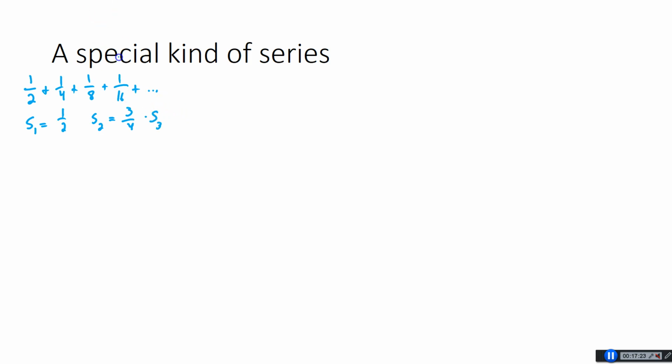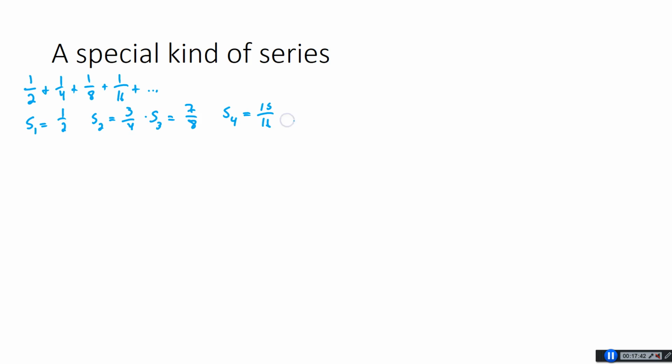S3 would be 1/2 plus 1/4 plus 1/8. So that's 3/4 plus an 1/8. 3/4 is 6/8, plus one more is 7/8. S4 would be, I think, 15/16, right? Because we have 7/8, that's 14, plus one more is 15 over 16.